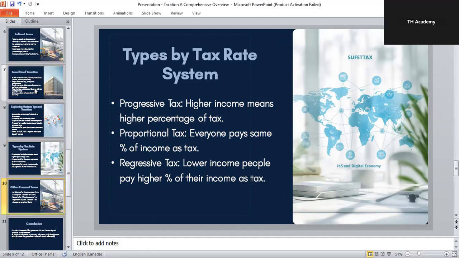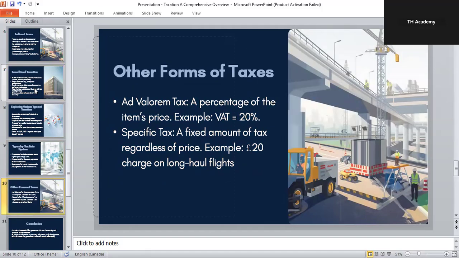Other forms of taxes are ad valorem tax and specific tax. First one, ad valorem tax. This means according to value. The tax is a percentage of the item's price. For example, VAT of 20%. If something costs more, the tax automatically becomes more. This is how it works.